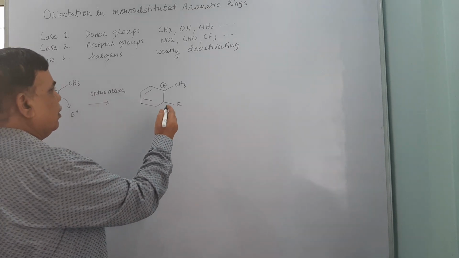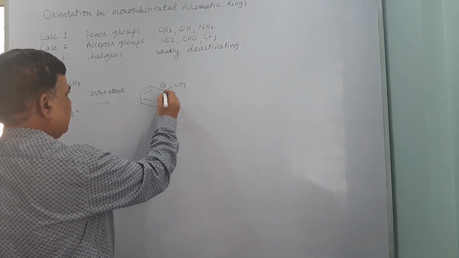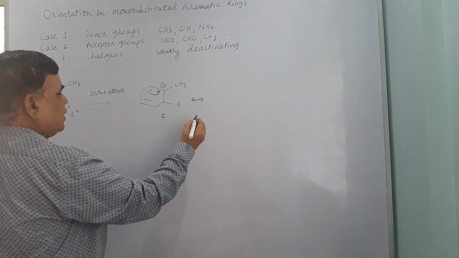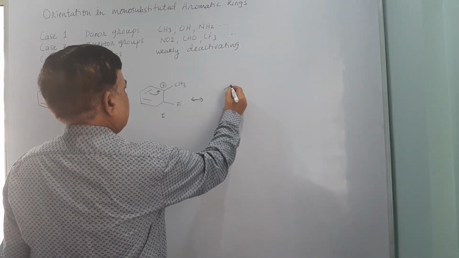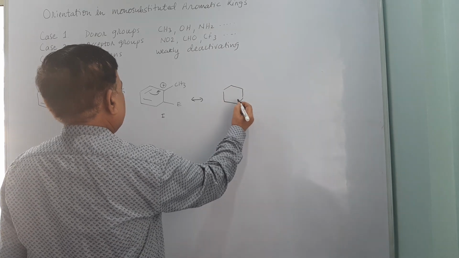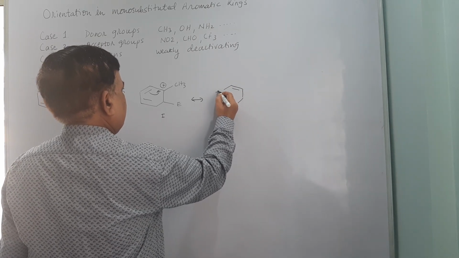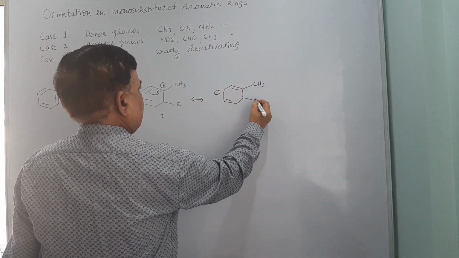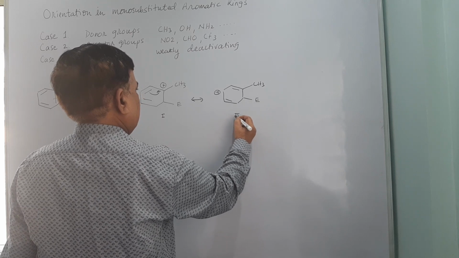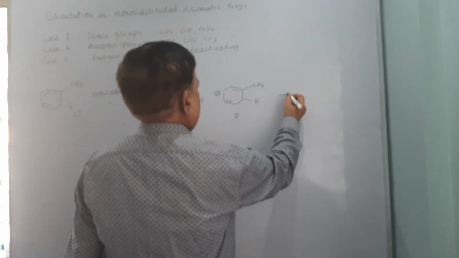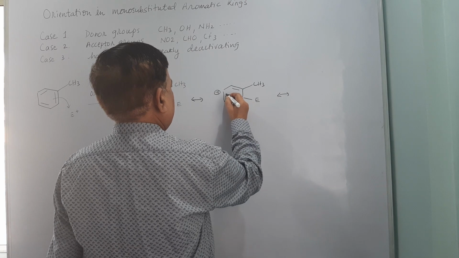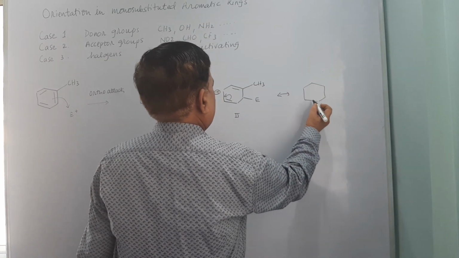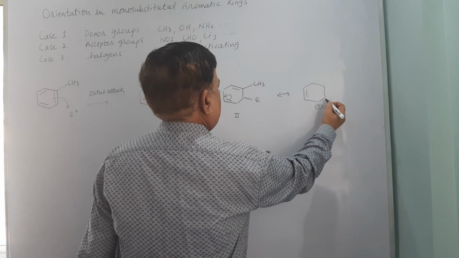When you look at this, this is resonance stabilized. This is the first structure, let us say. The second structure results from the delocalization of the positive charge. So the positive charge is shifted here. So this is your second canonical structure, and ultimately you can have one more by virtue of this pi electron cloud, and the positive charge is shifted here.